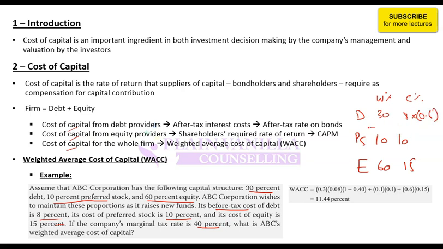When you multiply these and add them up, that will give you the WACC. So WACC will simply be the weighted average of all these costs. So 0.3 into 0.08 into 0.6, 0.1 into 0.1, 0.6 into 0.15. When you do this, you will get 11.44%, which is the WACC.